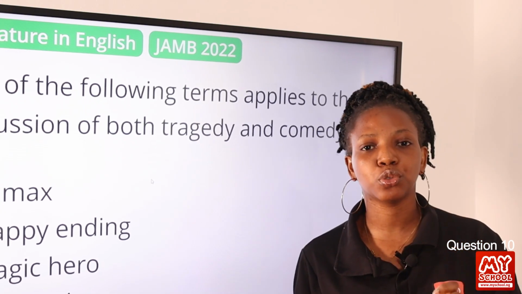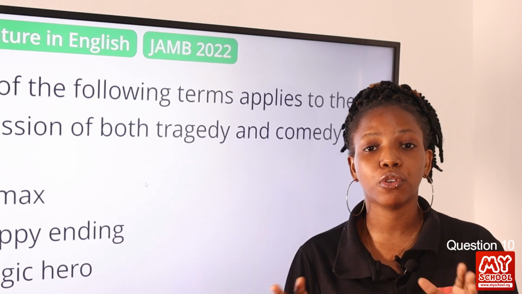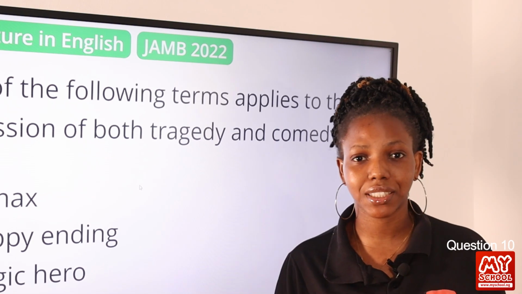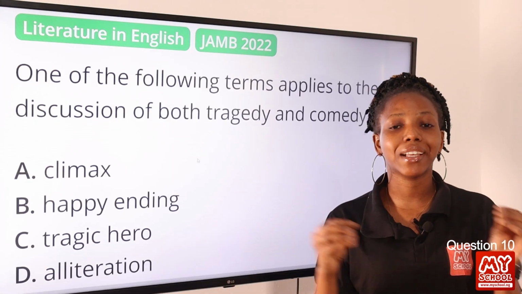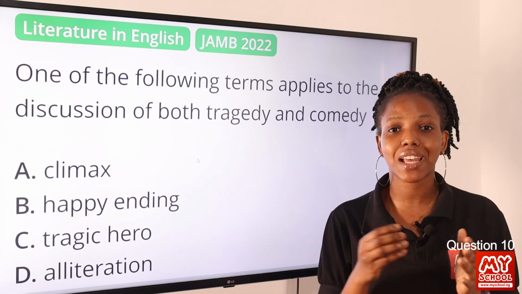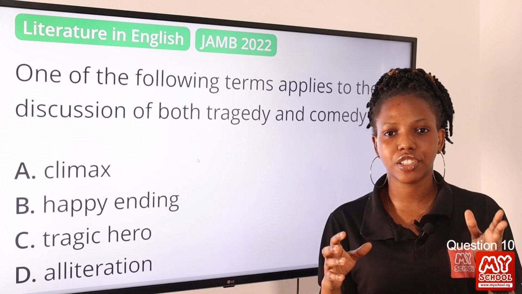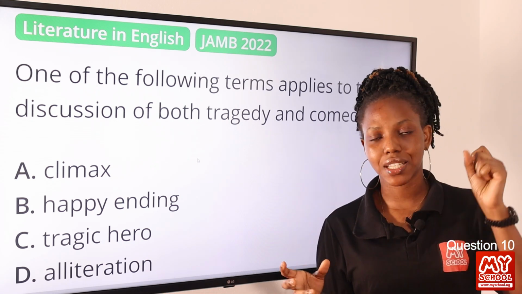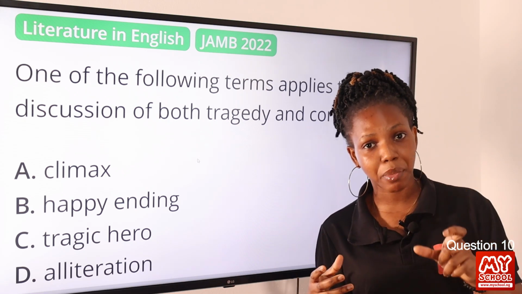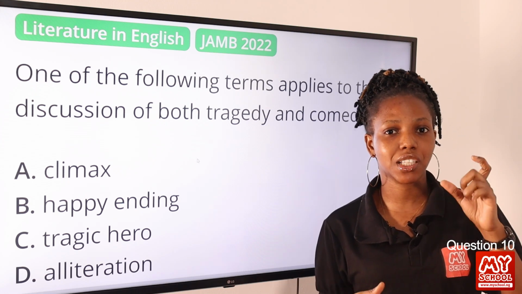It applies to tragedy or comedy, irrespective of the nature of the story, whether it has a happy ending or a sad ending. The climax applies to both. For example, for happy endings or comedy, when the dragon is finally slain, that is the climax. When the princess is saved, that is the climax. Or when an innocent man is released from the prison, that is the climax.